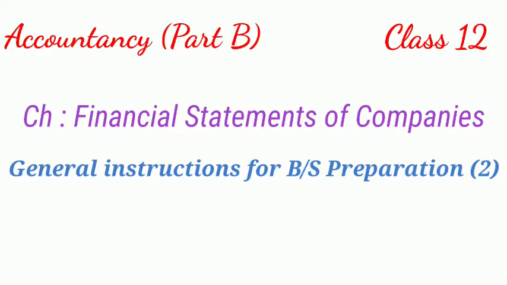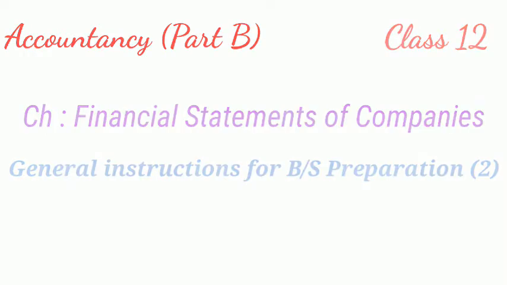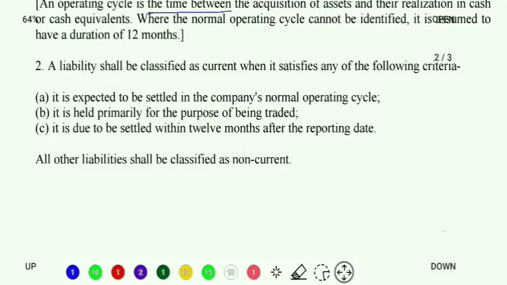For now, let us continue with the remaining points. General instruction number 2 tells us how a liability can be classified as current liability. We all know that we have current assets as well as current liabilities. Now there is a criteria that has to be followed in order to classify a liability as a current